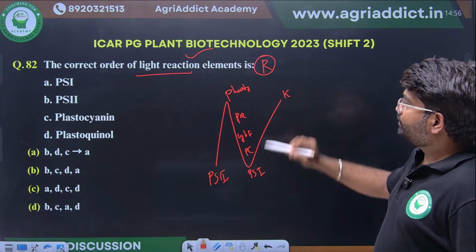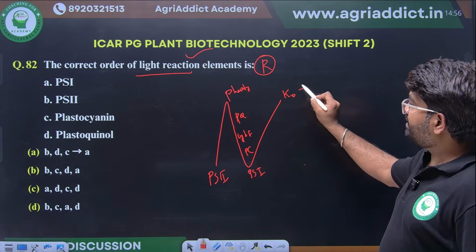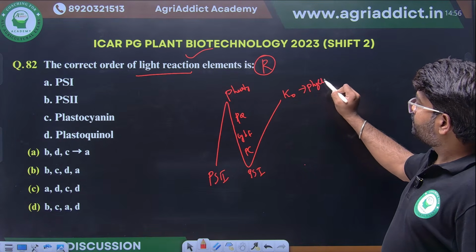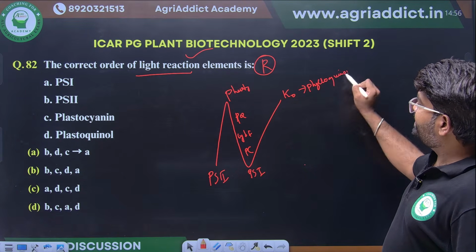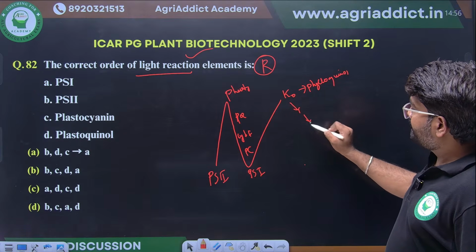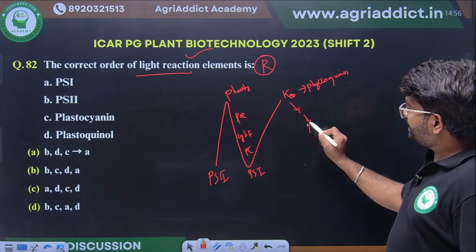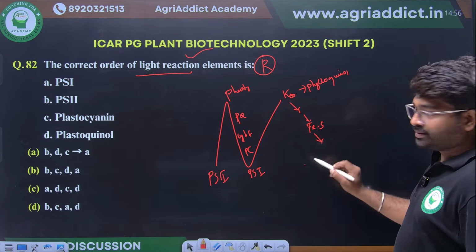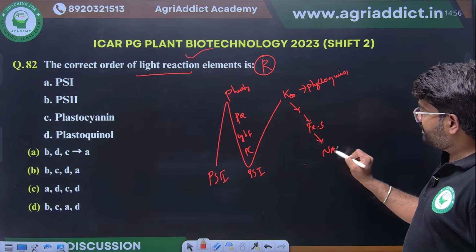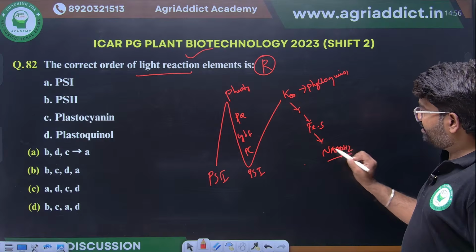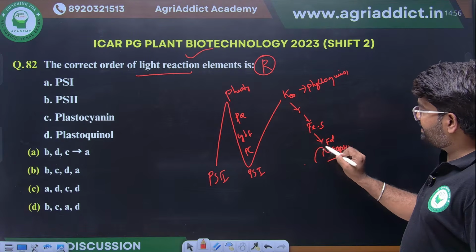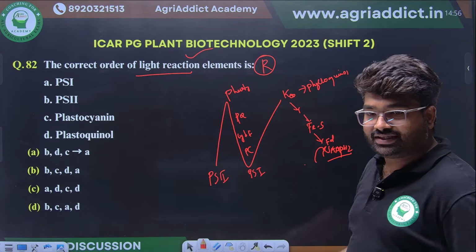Here, phylloquinone will be there. This is very important. Phylloquinone will be there. From there, it will pass to iron sulfur clusters. Then ferredoxin will be there. From there, NADPH will be produced. Yes, this is the sequence.